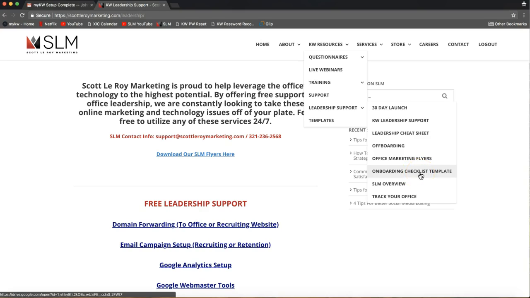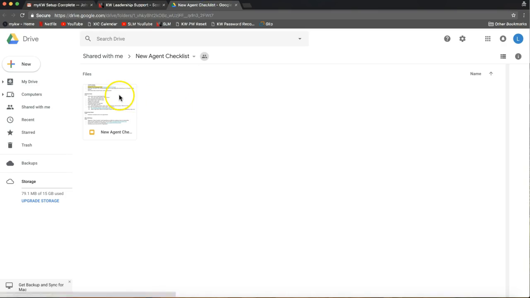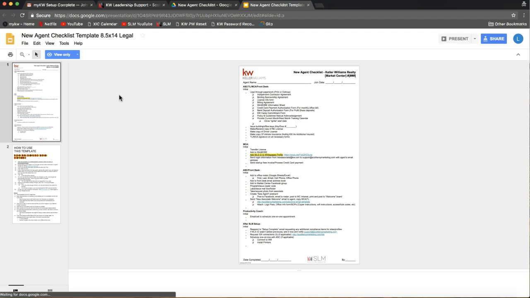Onboarding checklist template. This is a pretty cool one and a fairly new one. I want to say within the past couple months we rolled out this onboarding checklist template. And what this is, if your office is still working on smoothing out processes, we tried to come up with a checklist here.